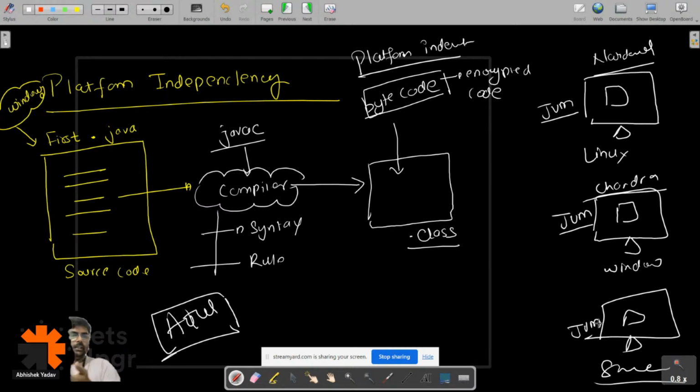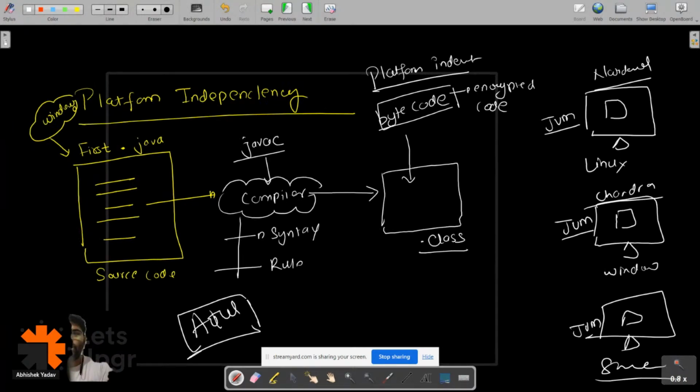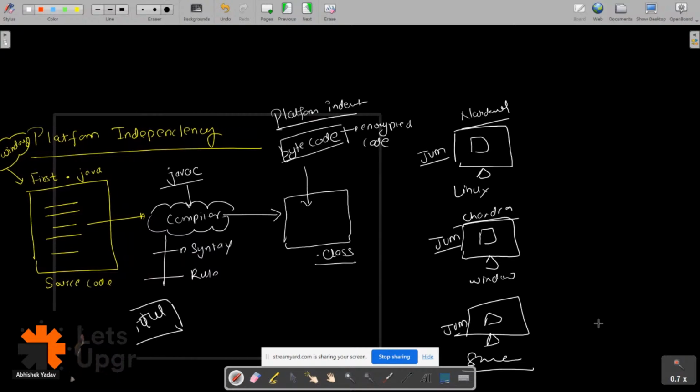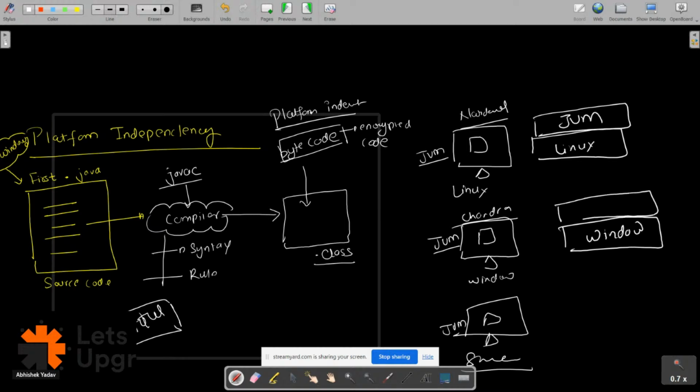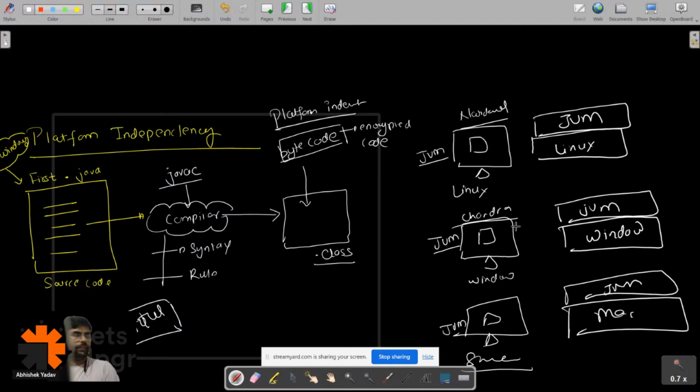JVM is the Java virtual machine that is installed on top of the operating system, right? So you can see, this is Linux, and on top of Linux we have JVM. Similarly, we have Windows, and on top of Windows we have JVM. Similarly, we have Mac, and on top of Mac we have JVM, right? So JVM is a program.